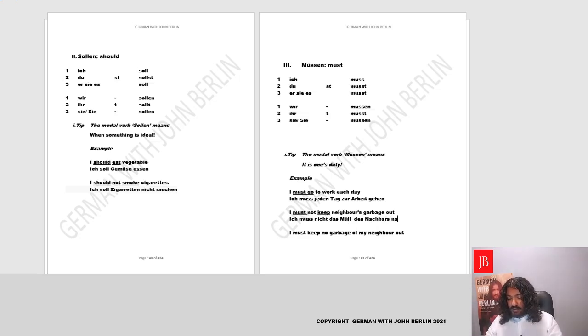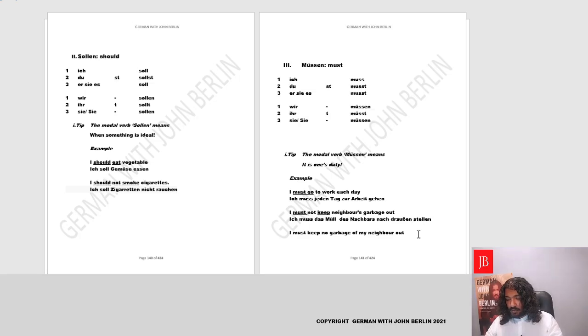Nach draußen is outside. Stellen. Okay, fantastic. I must not keep the garbage of the neighbor outside. That's not my duty. And you could also put nicht in the end with stellen.